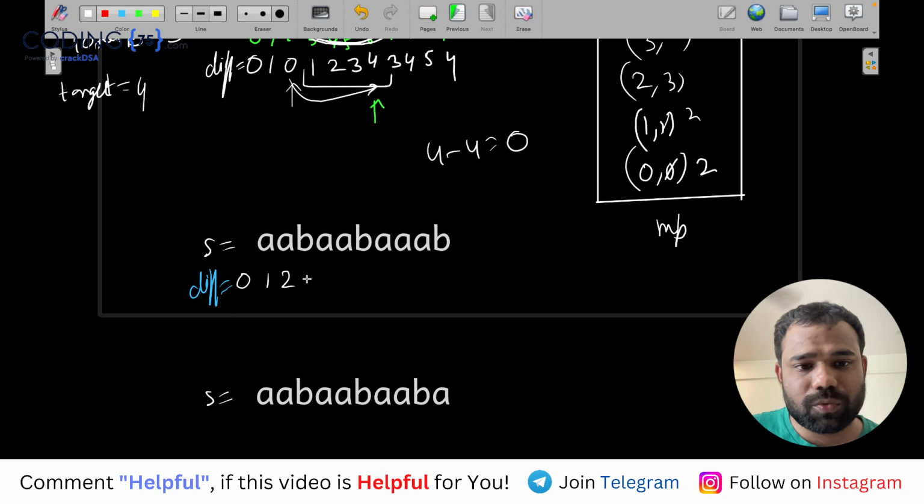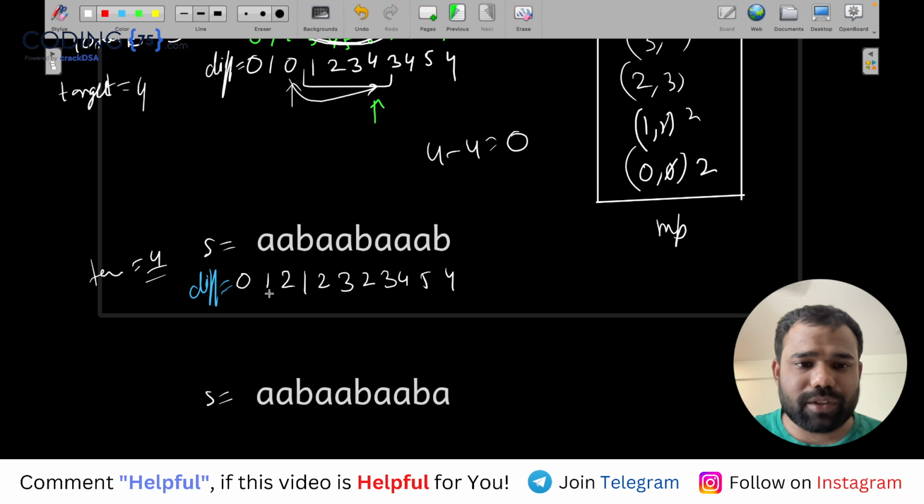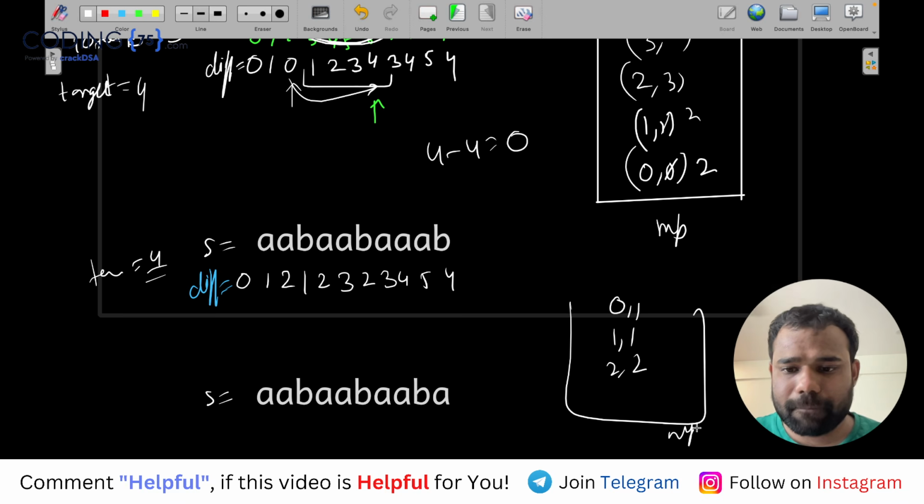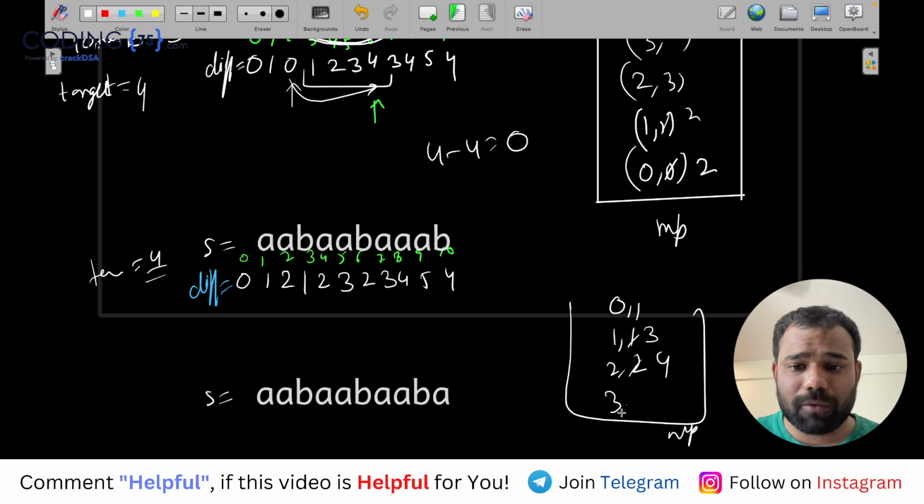0, 1, 2, 1, 2, 3, 2, 3, 4, 5, 4. And now in this case, what will happen? We want target 4 only. So it will come here. So 0, 1, then 1, 1, 2, 2. I'm just having the map. Then again, I will do indexing 0, 1, 2, 3, 4, 5, 6, 7, 8, 9, 10. So 2, 2, then 1, 3 because 1 again came, 2, 4, 3, 5, 2, 6, 3, 7, and then 4, 8.